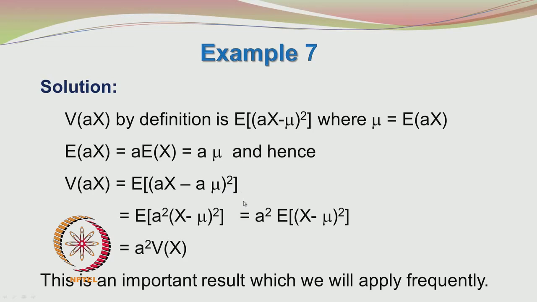So, within the bracket a is common, so you can take a outside. When you square it, it becomes a squared into x minus mu whole squared, you can take a squared outside the bracket, and so you have a squared into expected value of x minus mu whole squared, which is equal to a squared into variance of x. This is an important result which we will apply frequently.